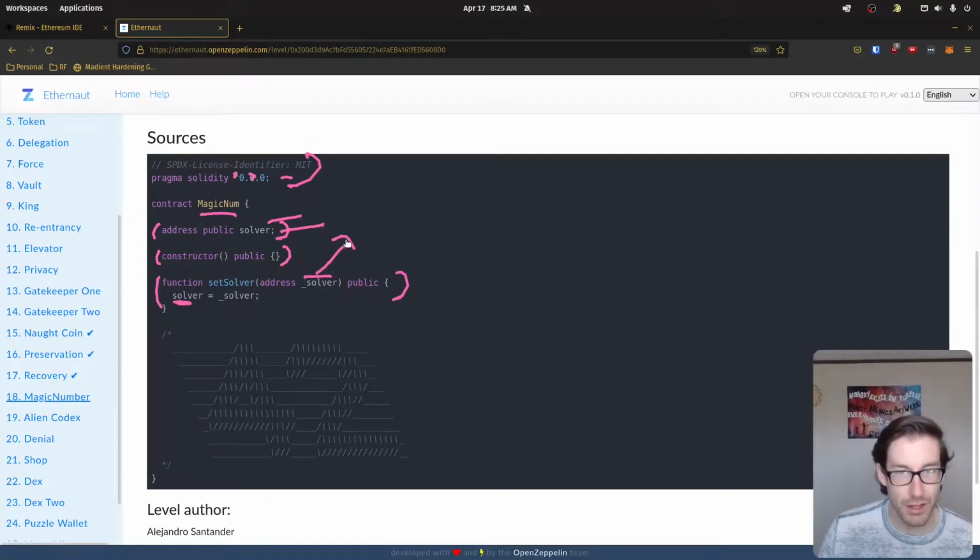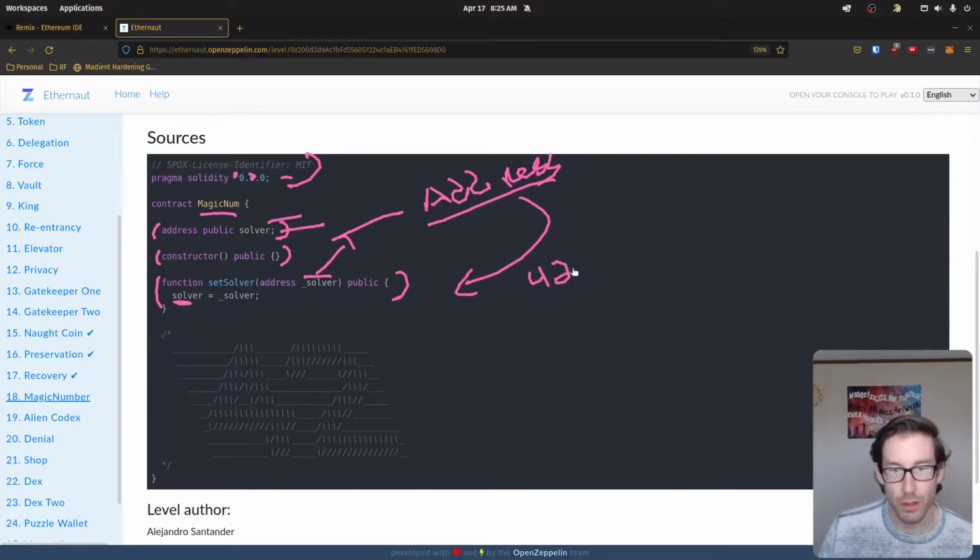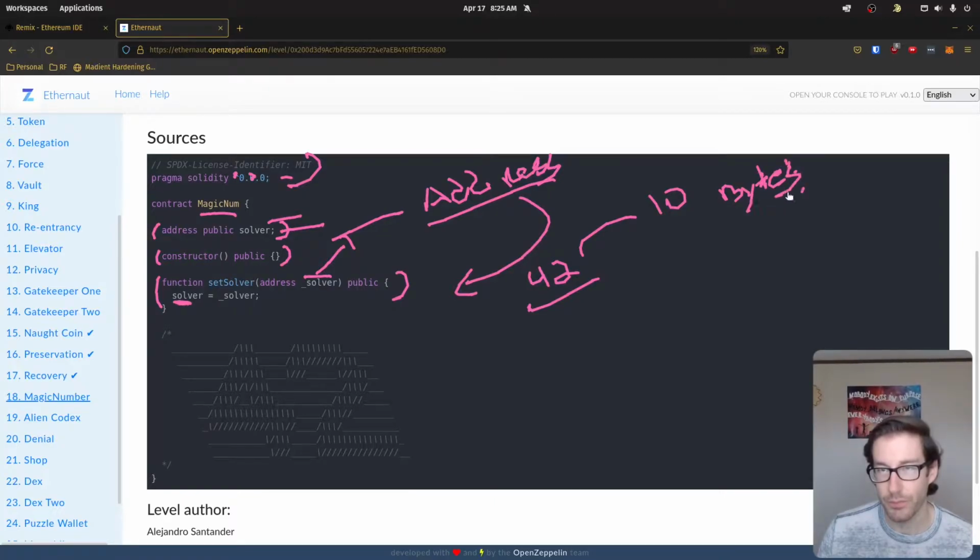So the solver is going to be an address that we point this function to, and the address we point this function to should respond with the answer to the universe and everything, which is 42. But remember, this needs to be less than 10 bytes of bytecode. To do this, we're going to have to make sure that whatever address we create, whatever's in this contract, is very, very tiny and only has what it needs. So when it provides this information back, it meets the requirement of being less than 10.